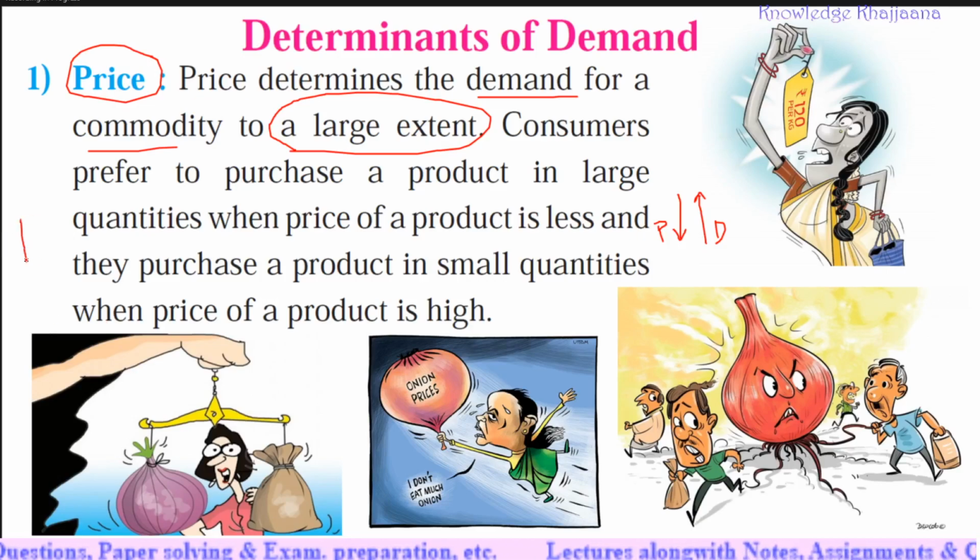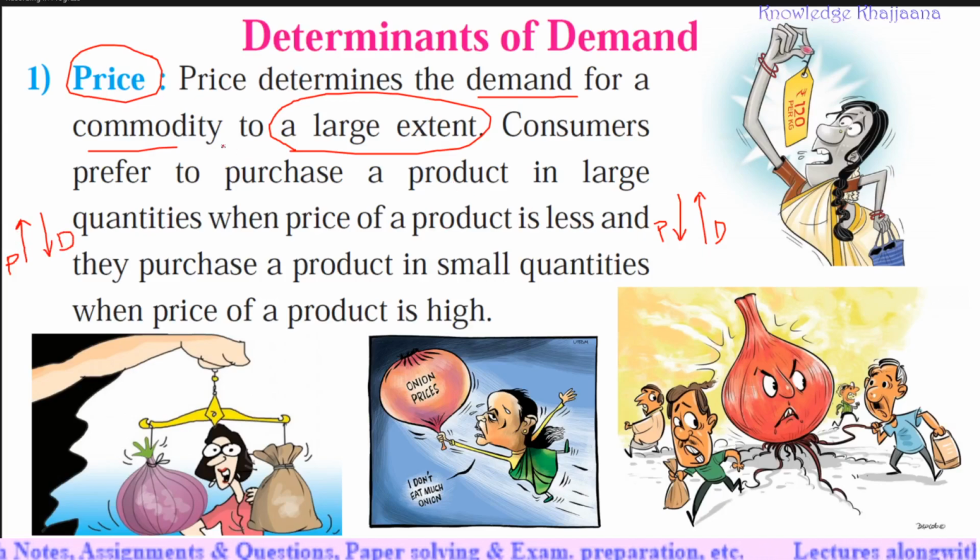They purchase a product in small quantities when the price of a product is high. When the price of the product is high, the consumer tends to buy less. So the demand is more when the price is less, and the demand is less when the price of the product is high.